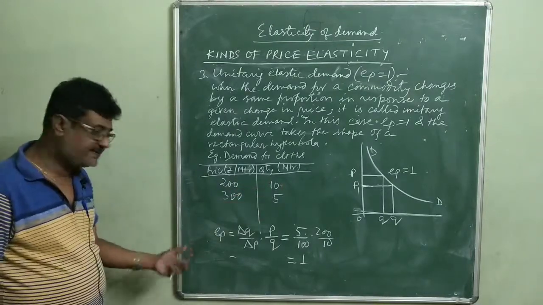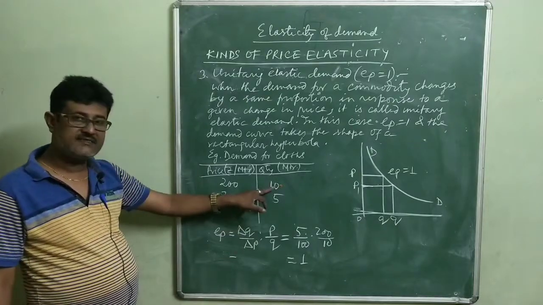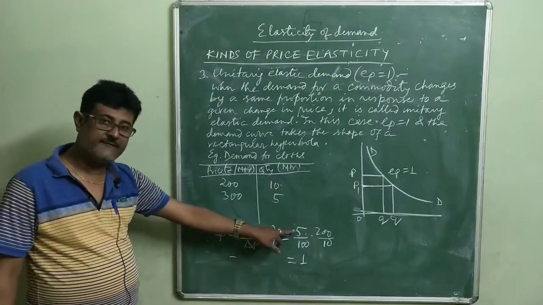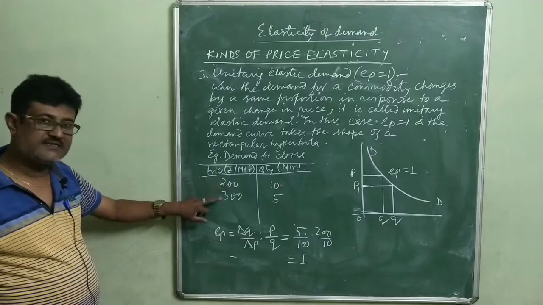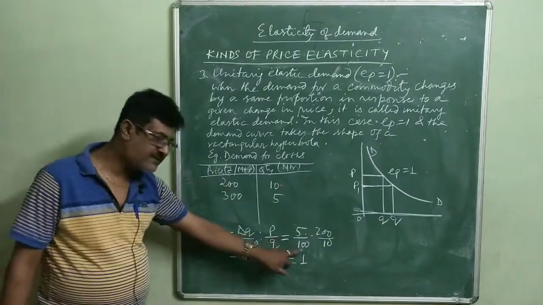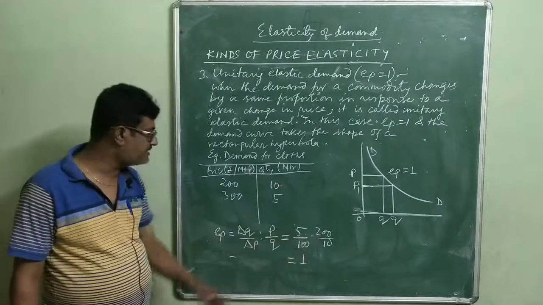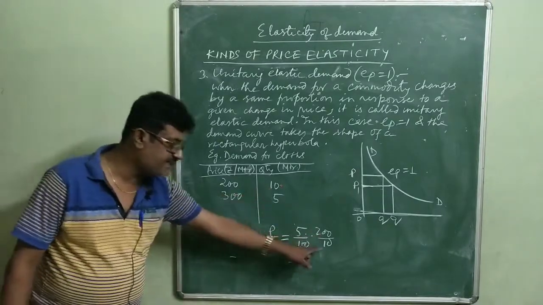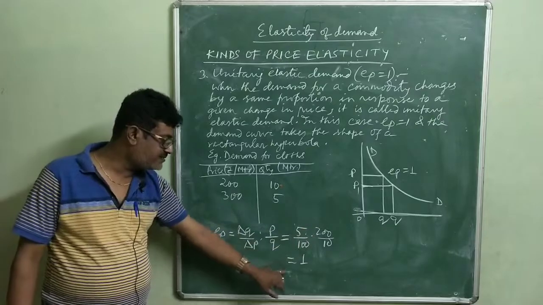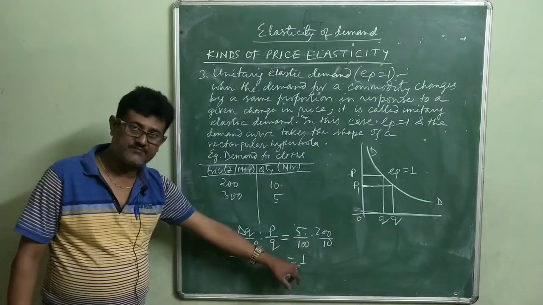So you find here that change in quantity demanded is 10 minus 5, that is 5, by change in price, that is 300 minus 200, that is 100, and the initial price 200 divided by initial quantity 10. So 1000 divided by 1000 is equal to 1.